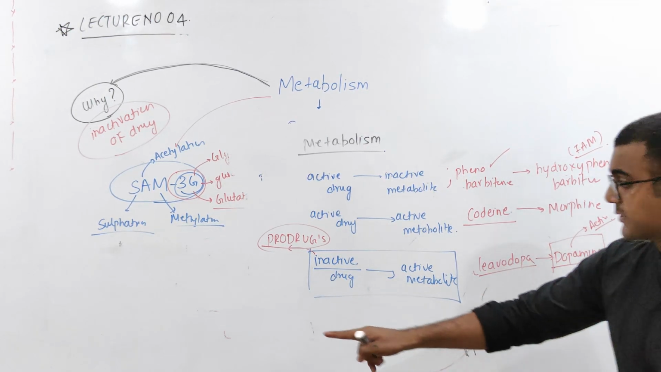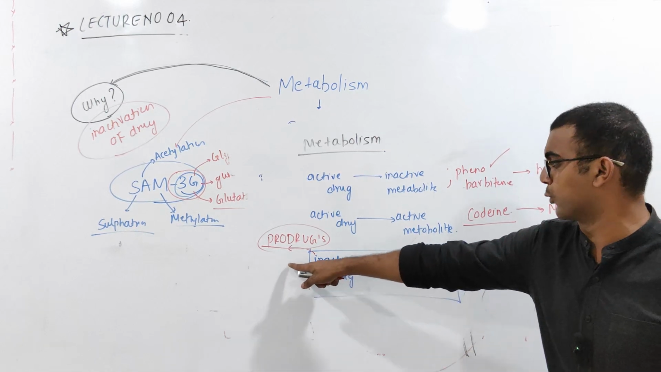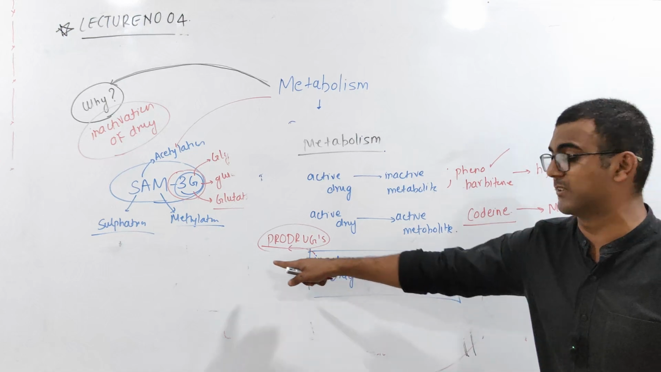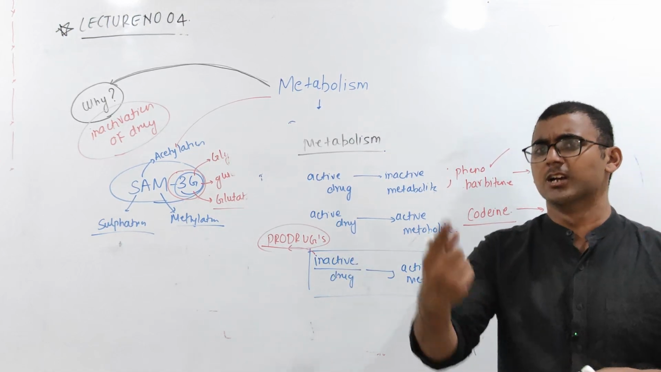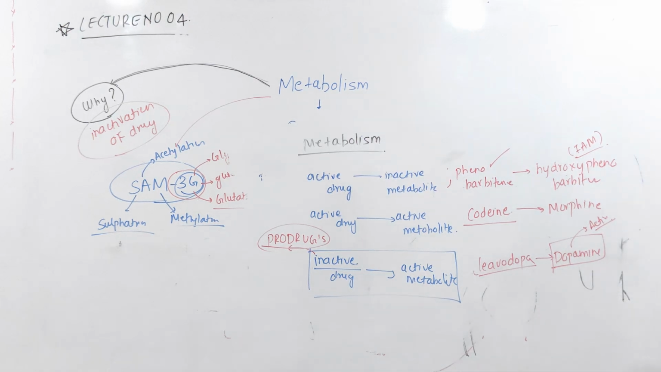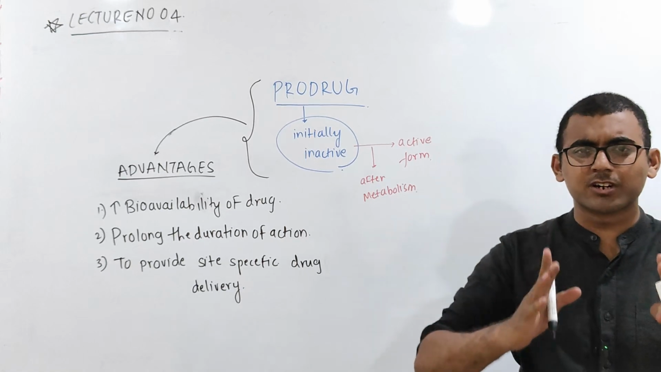I hope it is clear. This part is very important, okay? Now we'll be learning what is the importance of this prodrug, and this is a very important concept. There are certain advantages which are associated with this prodrug. Initially, they won't show any color, but as soon as it gets metabolized, it is going to have an action. Okay, so now we are going to talk about prodrug. So what is a prodrug?